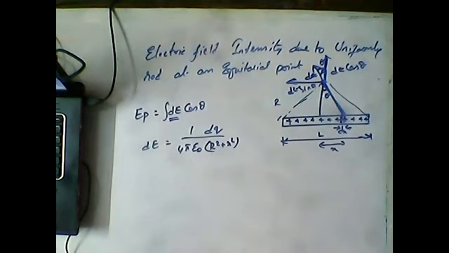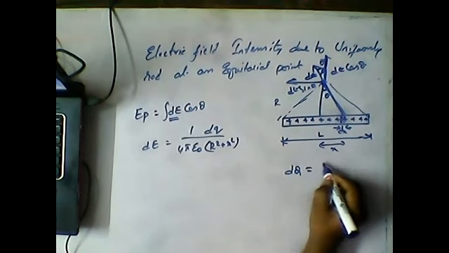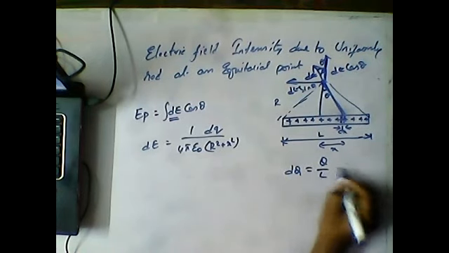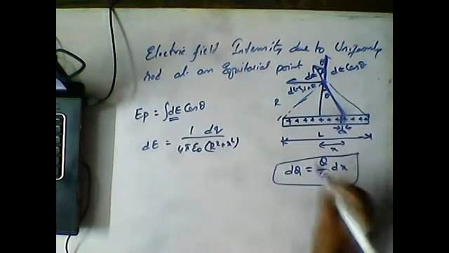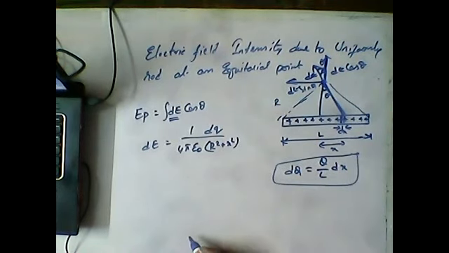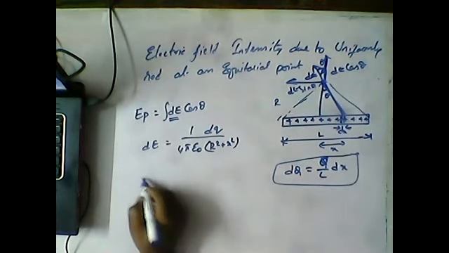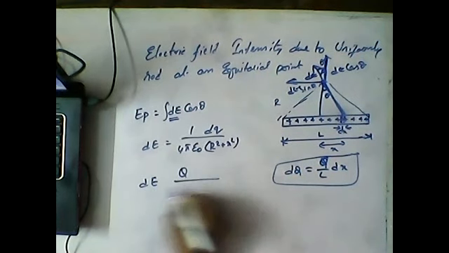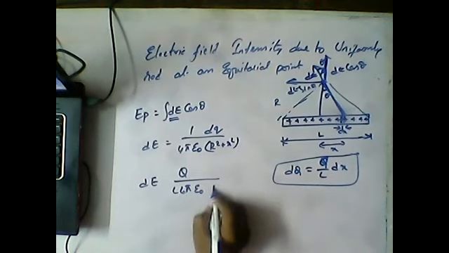But what is the value of dq? How will we get dq? dq is equal to q by L into dx. We solved this just before. So dE can be rewritten as q by L, 4 pi epsilon, r square plus x square, dx.